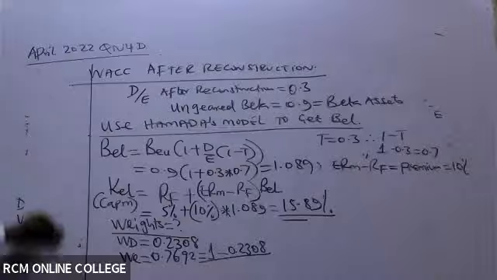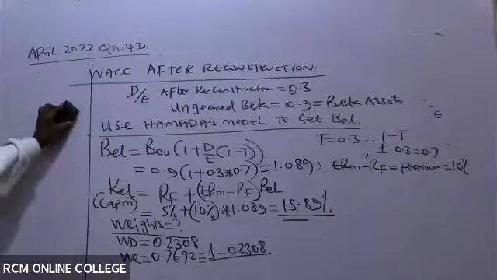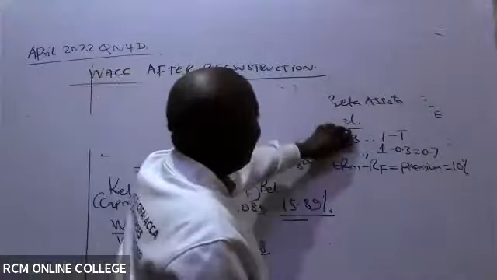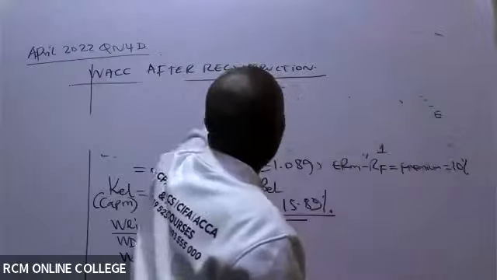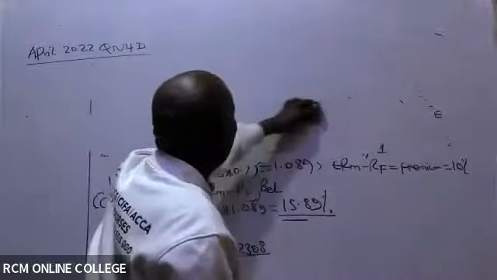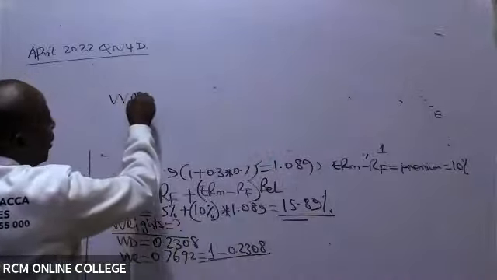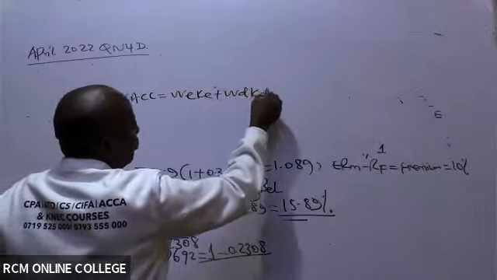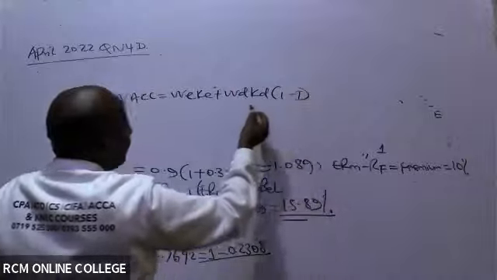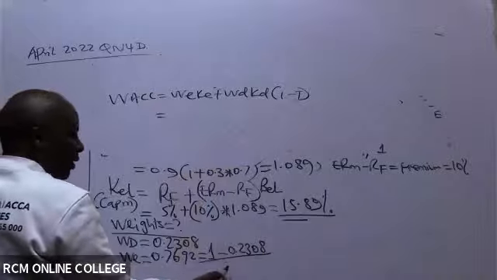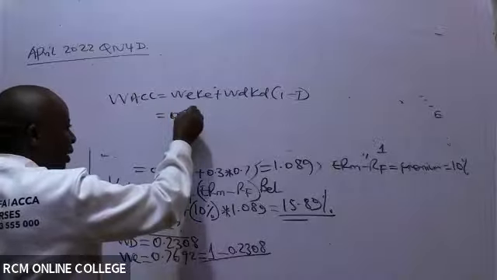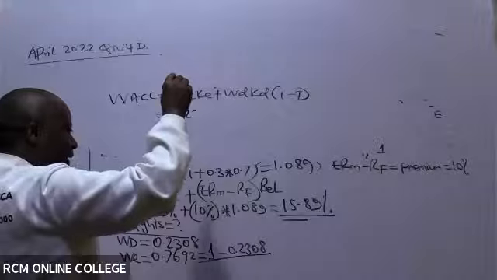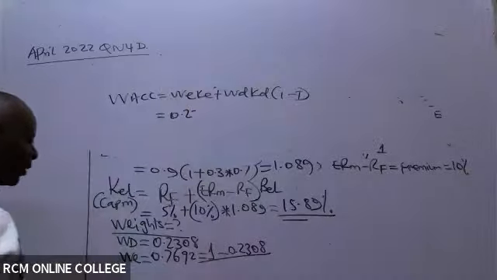Great. Now from there, ladies and gentlemen, I will be able to give my examiner the WACC. We know this is WACC, and to get WACC, we take the weight of equity times cost of equity, plus weight of debt times cost of debt, times 1 minus tax. So the weight of equity is already given, 0.76.